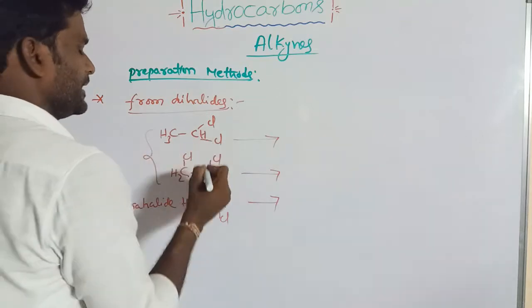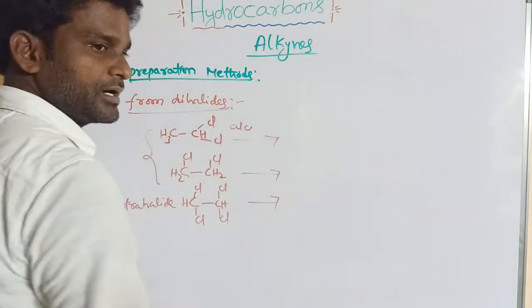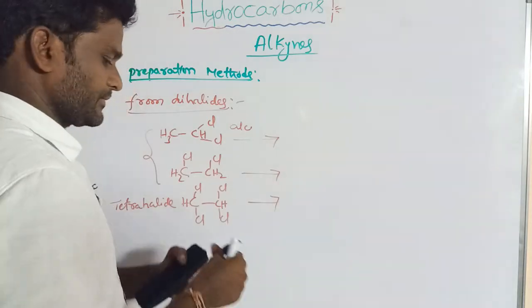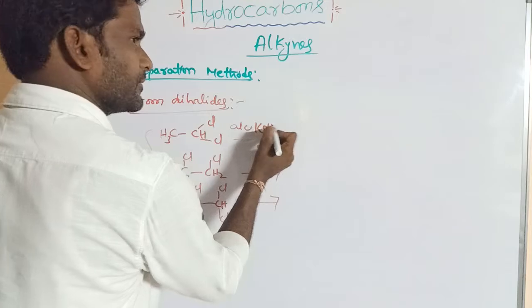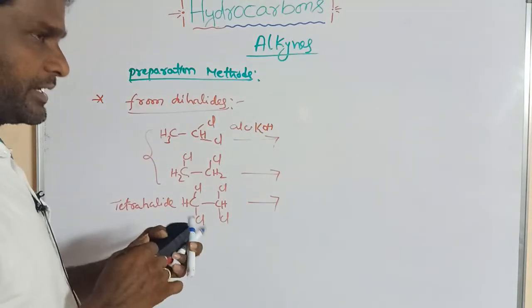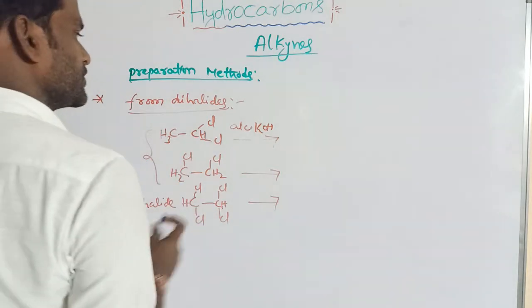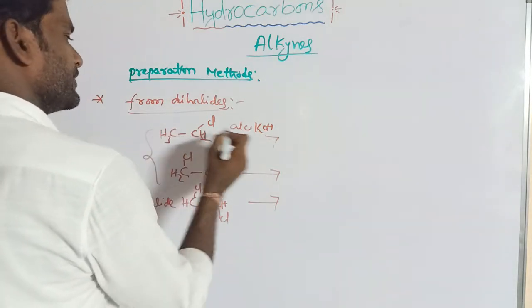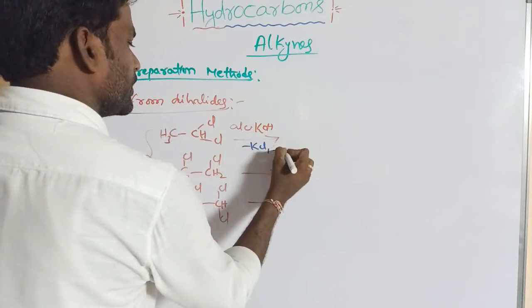So the dihalide can be treated with alcoholic KOH. Which product is obtained from alcoholic KOH? In the first step, minus KCl and water can be removed.